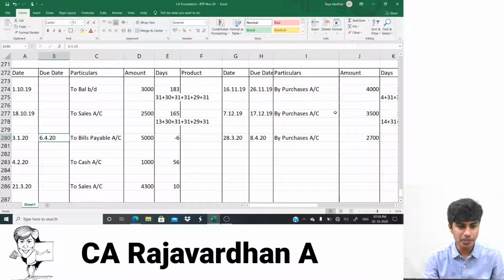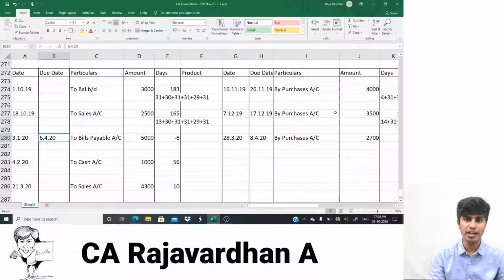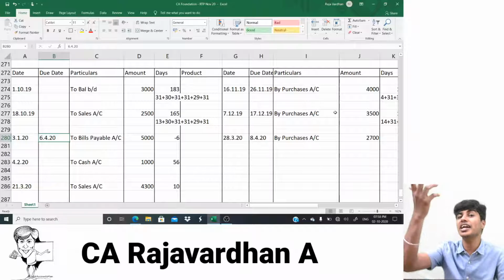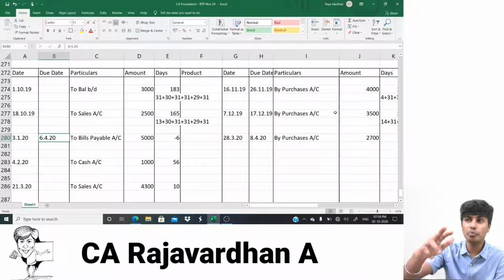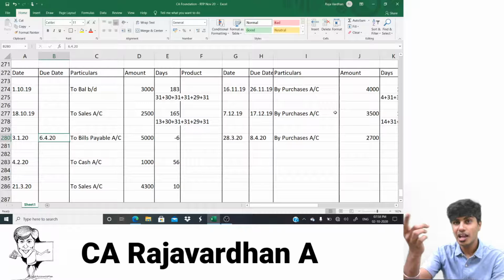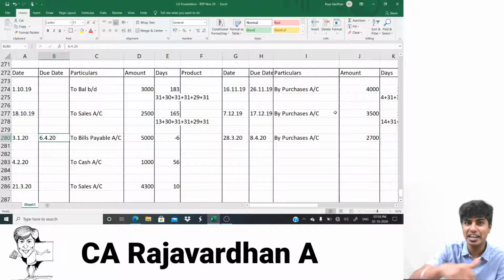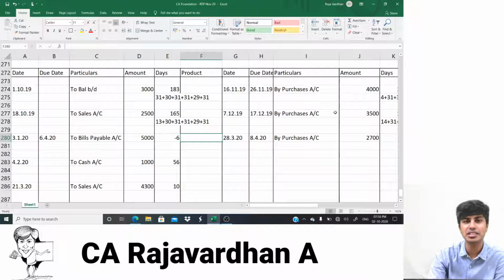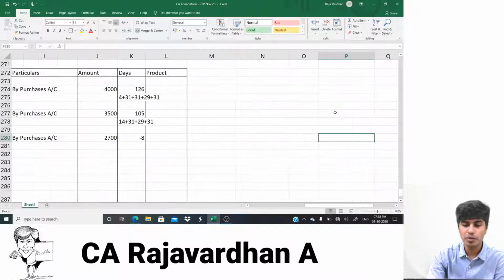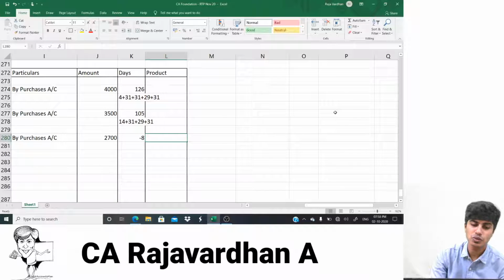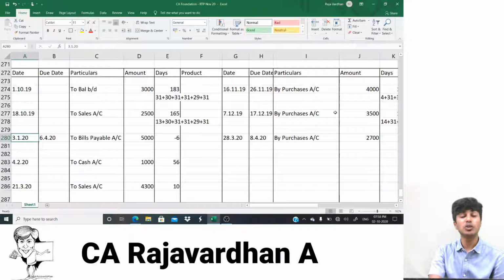When the due date appears beyond the account current date, I would compute 6 days extra interest in the next period. Because I'm computing 6 days extra interest in the next period, I would compute 6 days less interest in the current period. That's the reason I would have to take minus 6 days. Same it is with respect to minus 8 in this case also. You get what I'm trying to tell? So that's with respect to this question.